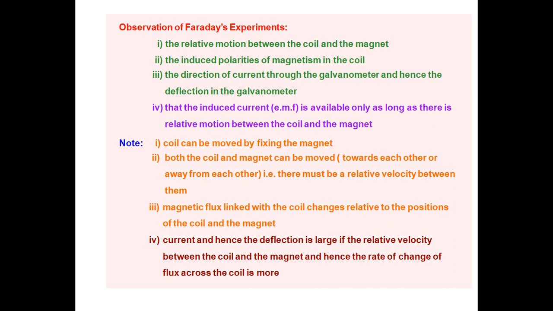The magnetic flux linked with the coil changes relative to the positions of the coil and the magnet.